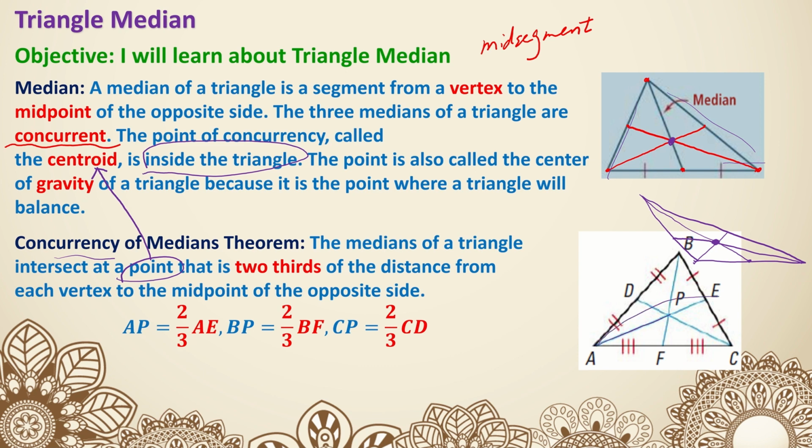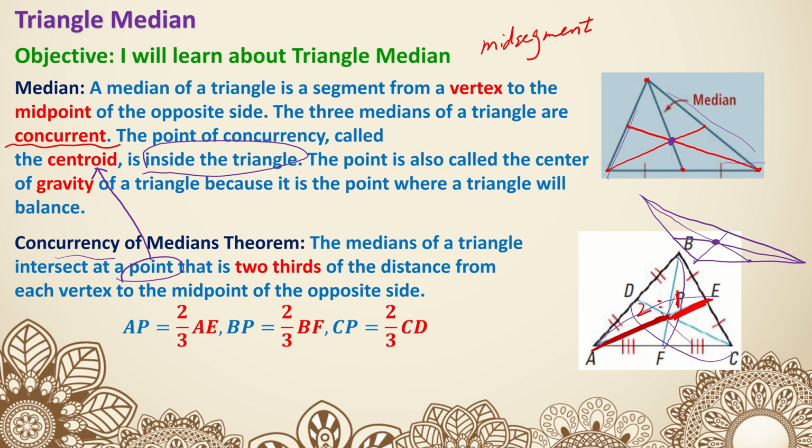Then BP is 2/3 of BF. CP is 2/3 of CD. So in other words, the centroid is going to cut each median into two portions. You have this portion, which is a slightly longer portion, and then you also have a slightly shorter portion right here. The relationship between these two portions is 2:1 as a ratio.